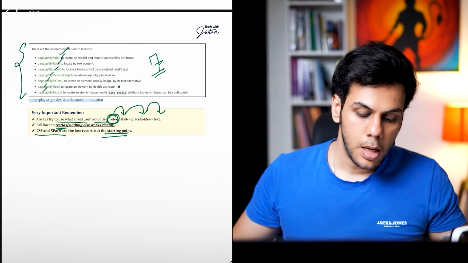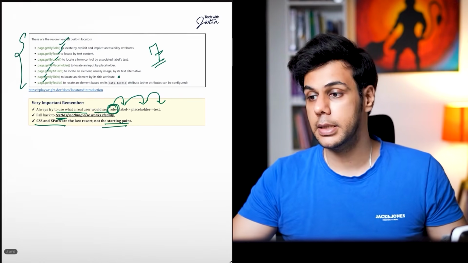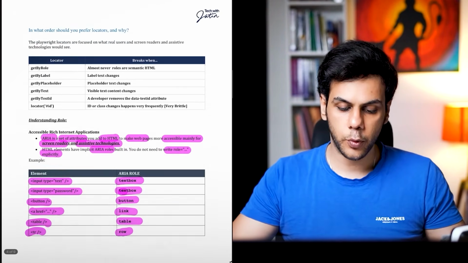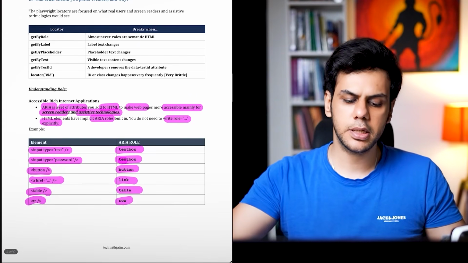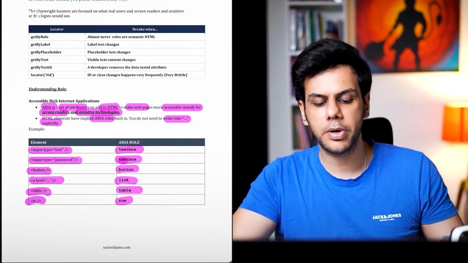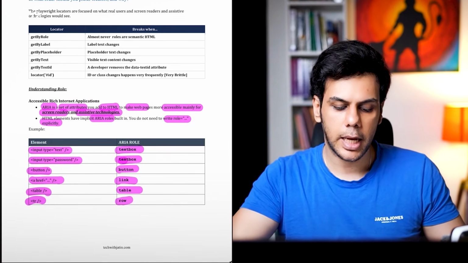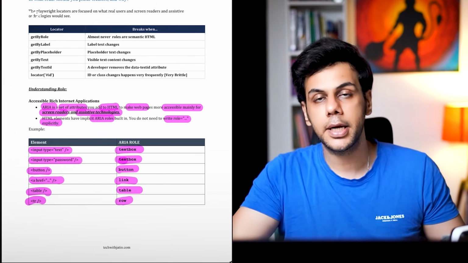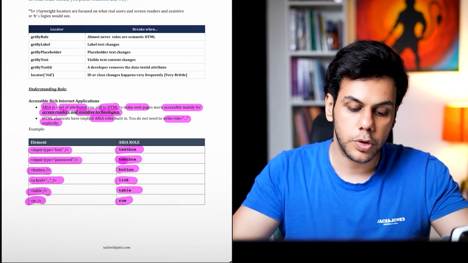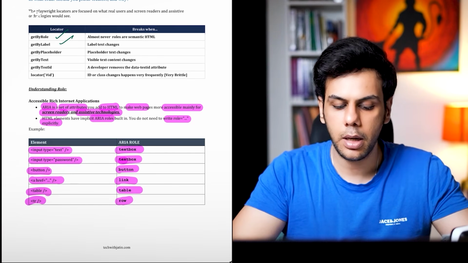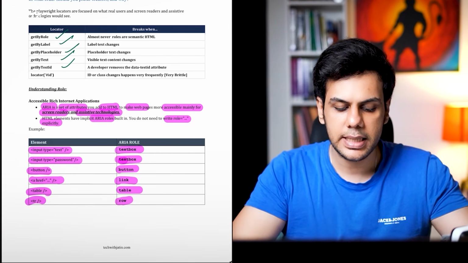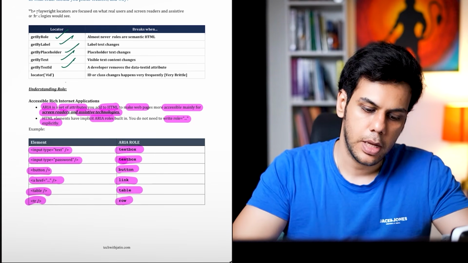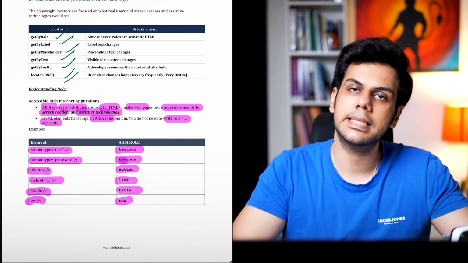Now, this was the first question, guys. Let's move on to the next question. The next question is, in what order should you prefer the locators and why? I believe everyone knows that now: you will first give importance to role, then label, then placeholder, text, test ID, and finally CSS and XPath.